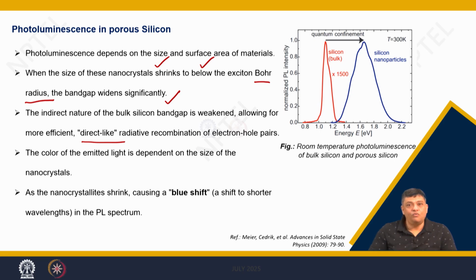And what will happen? The color of the emitted light is dependent on the size of the nanocrystal, because that will decide the band gap of the material which you will be observing.